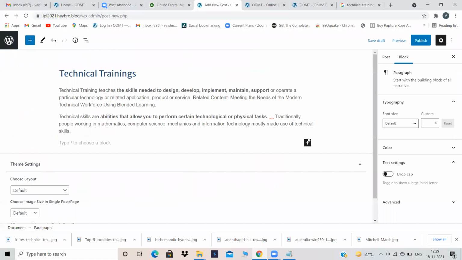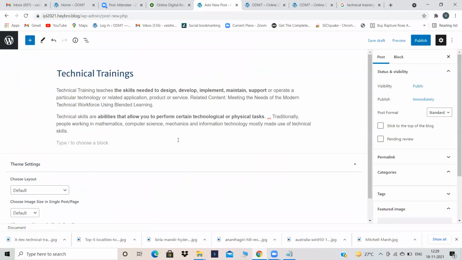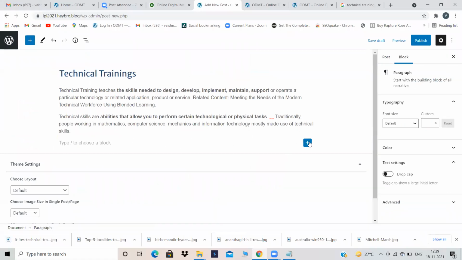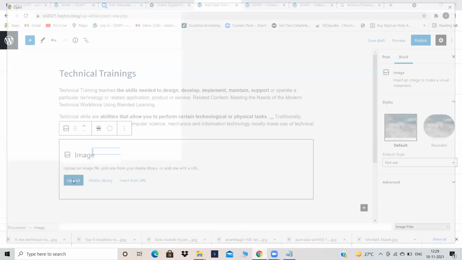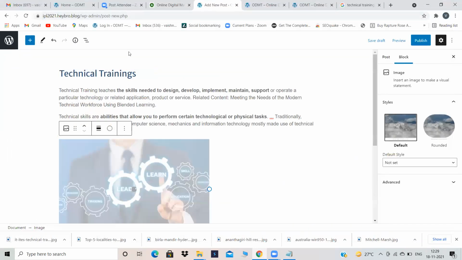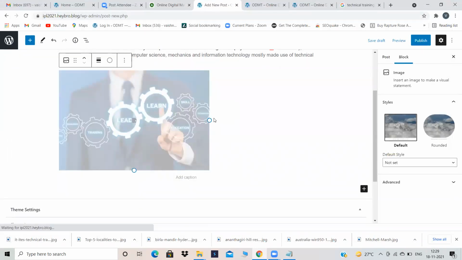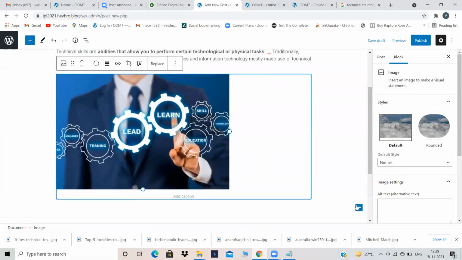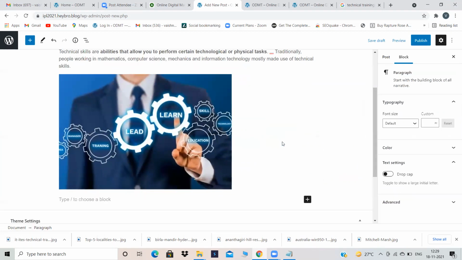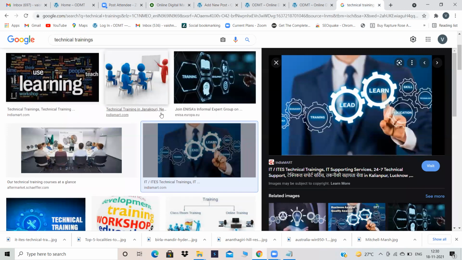Okay, come back over here and click on add block and image. Okay, images. Okay, image has been uploaded. Again, some more content we will add and we will end this post.